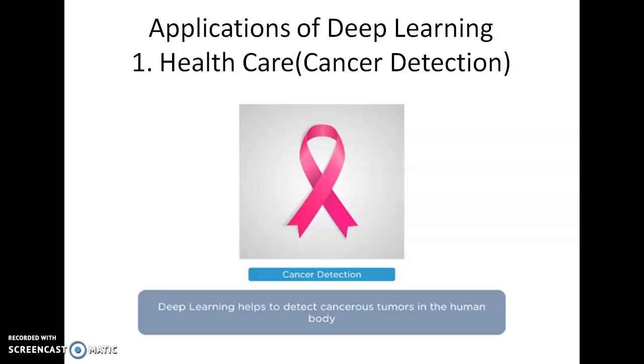We will see some of the applications of deep learning. The first application is healthcare. The most widespread area where deep learning is applied is healthcare, particularly in cancer detection. Nowadays there are different types of cancer, and if the diagnosis of a particular cancer is fast, the results will be better. So deep learning helps to detect cancerous tumors in the human body.